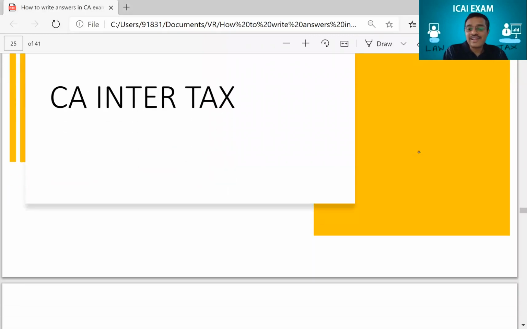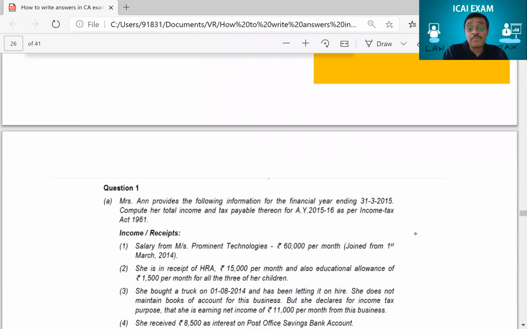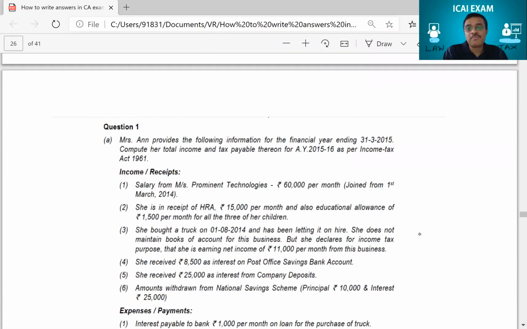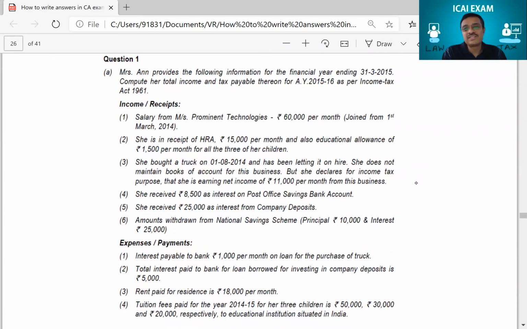Now, as far as taxation is concerned, you'll get some big questions in taxation, okay? Big questions. Now, this was a question of, I think, the 2016 examination, somewhere in 2015-16. Therefore, all these provisions of law would be for the year ending 31st March 2015, because this exam was somewhere in 15 or 16. So these provisions of law, if you see, they're asking to solve for assessment year 15-16.